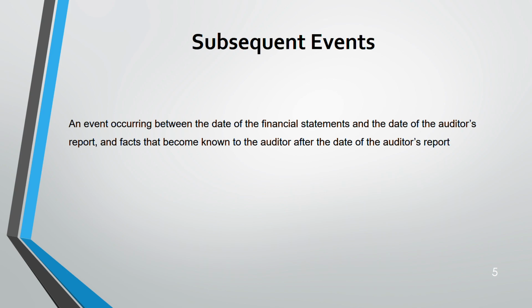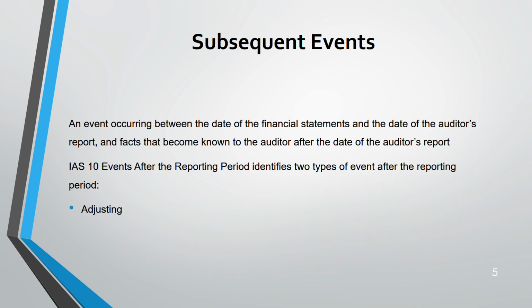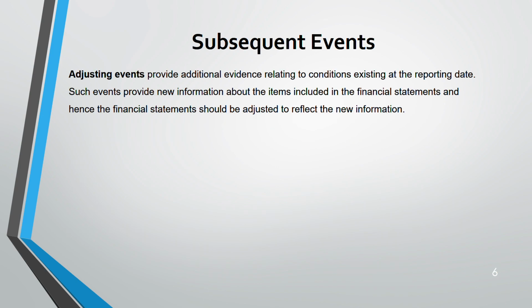The difference is some events are adjusting according to IAS 10, some are non-adjusting. For adjusting, we have to adjust the financial statement. Non-adjusting, we just disclose. You need to know the difference between adjusting and non-adjusting. You have to be able to differentiate between these two. Adjusting means you have to see your recent financial statements and information to see whether there is any evidence that says that condition exists at the reporting date.